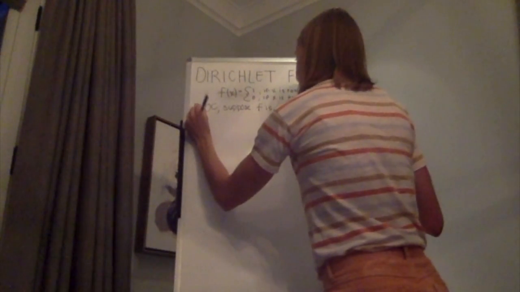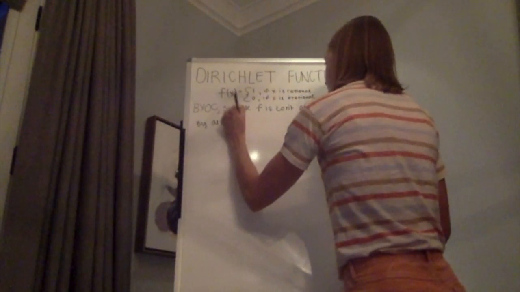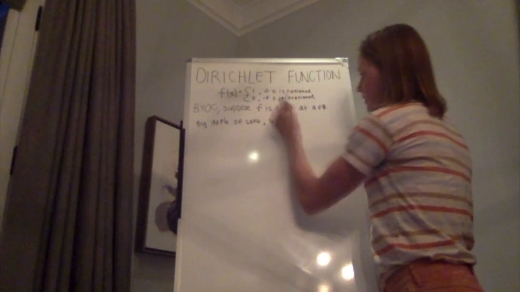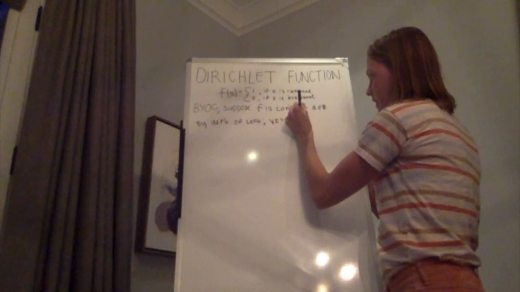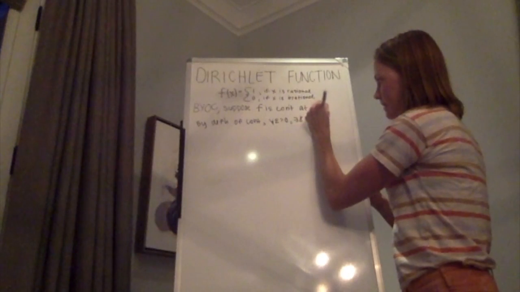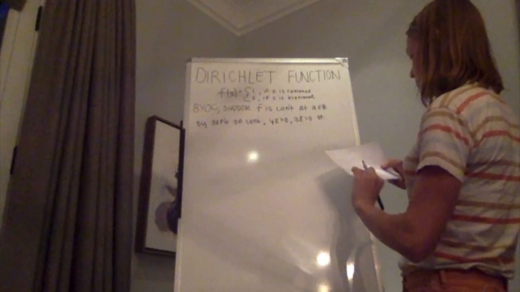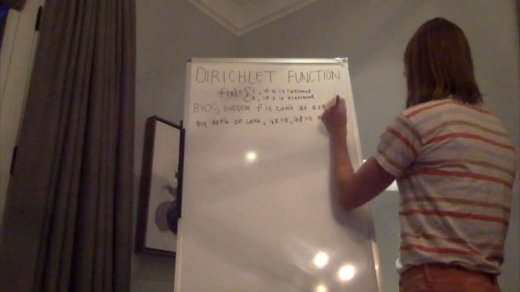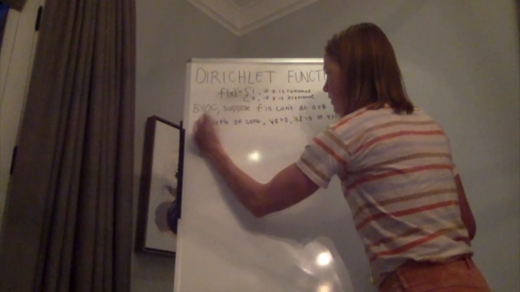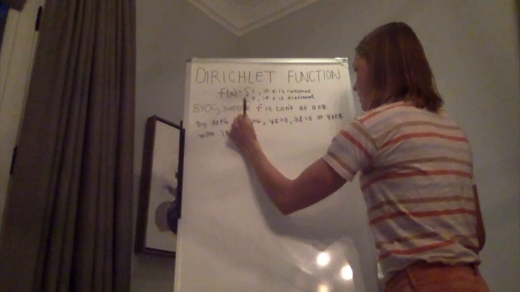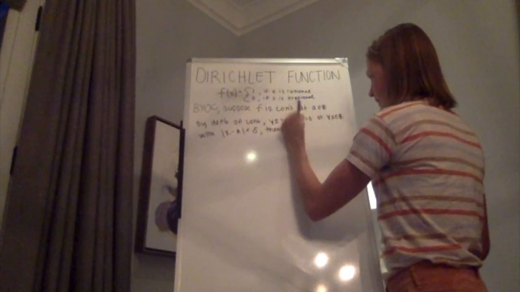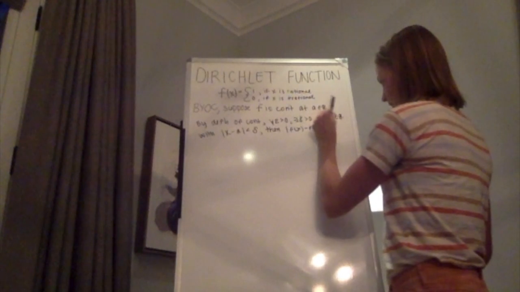Then, by definition of continuous, we know that for all epsilon greater than 0, there exists a delta greater than 0, such that for all x in the reals with absolute value of x minus a less than delta, then absolute value of f of x minus f of a is less than epsilon.